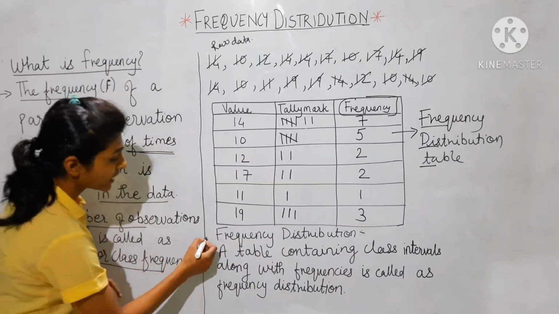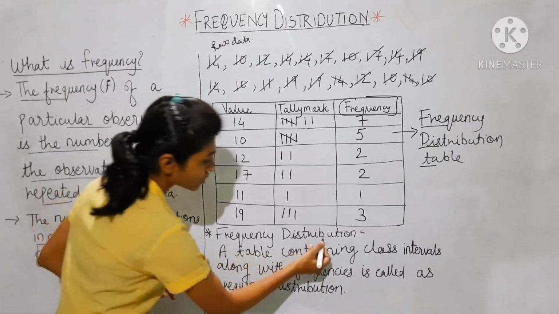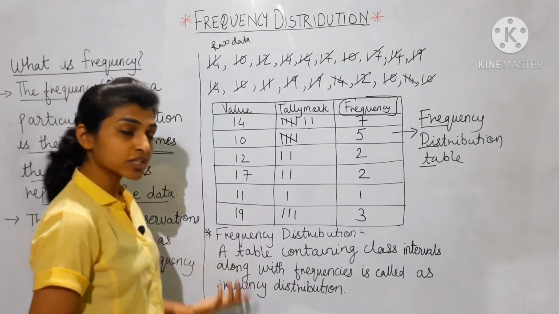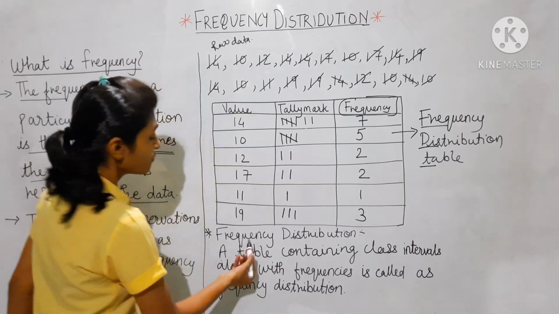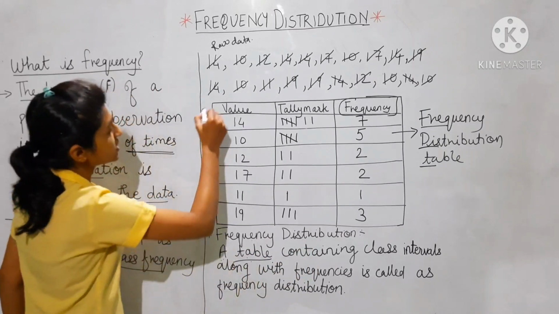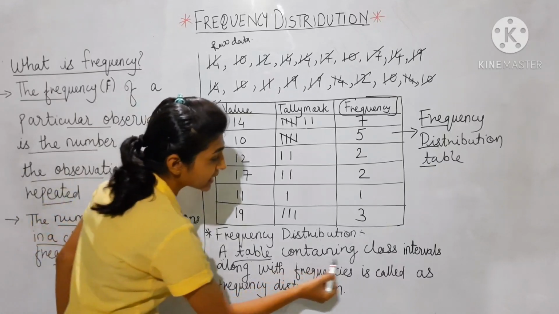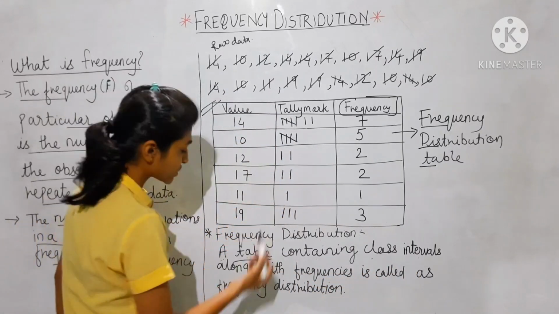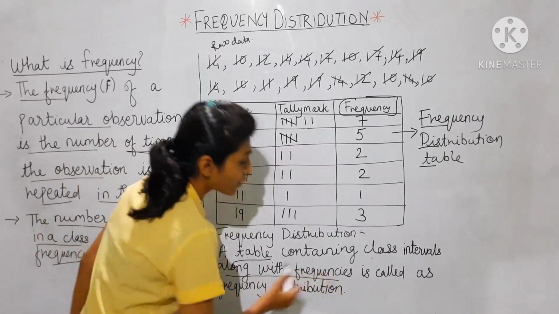So see the definition of frequency distribution here. What is the meaning or definition of frequency distribution? Frequency distribution means a table containing class intervals or observations along with the frequency.